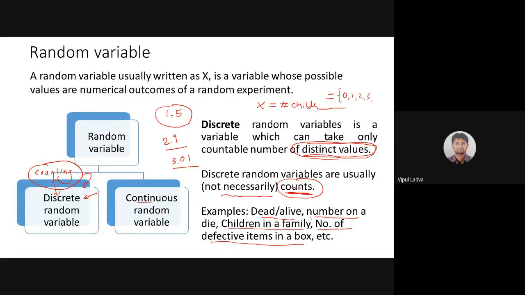But what will be the case if I'm measuring my room temperature?